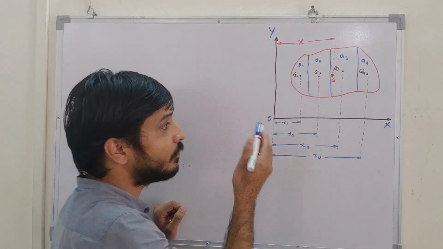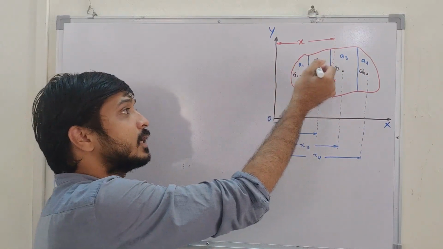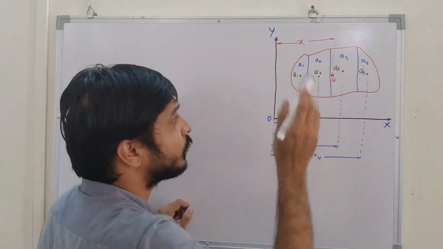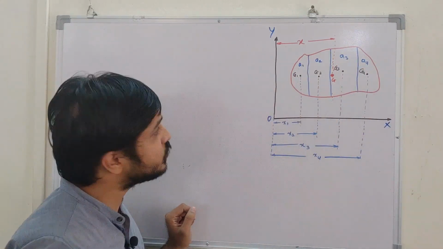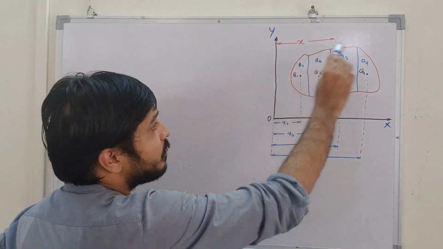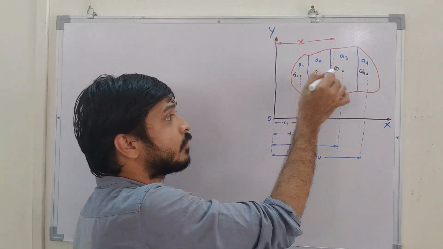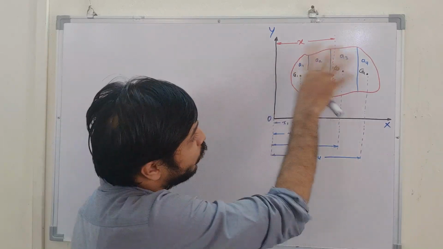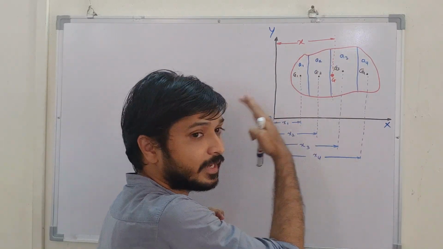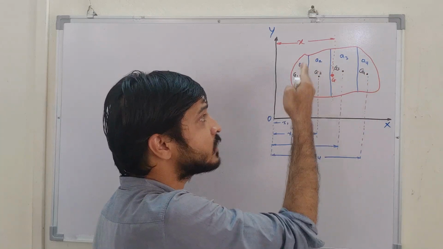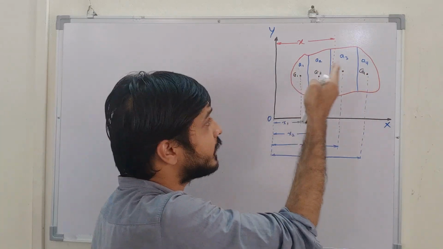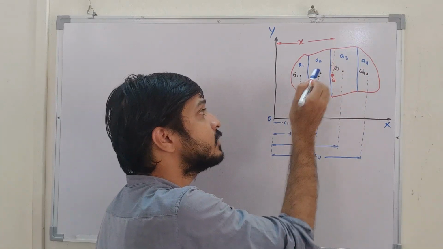We calculate A1, A2, A3, A4 up to AN. You can make as many divisions as you want. I have taken some area for which I want to find the center of the whole area. First I'll make n number of small areas whose areas are known, and then I'll find the CG of those.